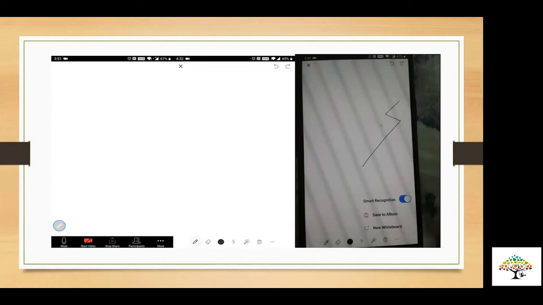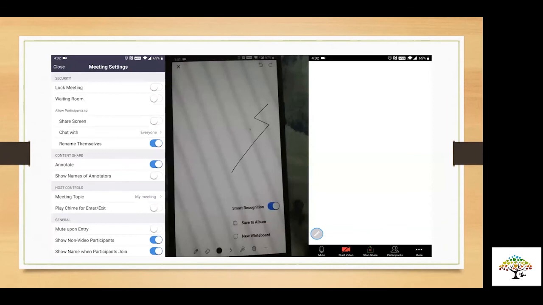So the moment you click on it, you get options. There's also the option of smart recognition. The moment you try to draw a line, if it is a straight line, it gives a straight line by default. You can save it also. Okay, I'll be sharing that answer on Vivo 1919. After the session, I'll be telling you whether it is there or not. Okay, Rishabh, can we go for the next one?